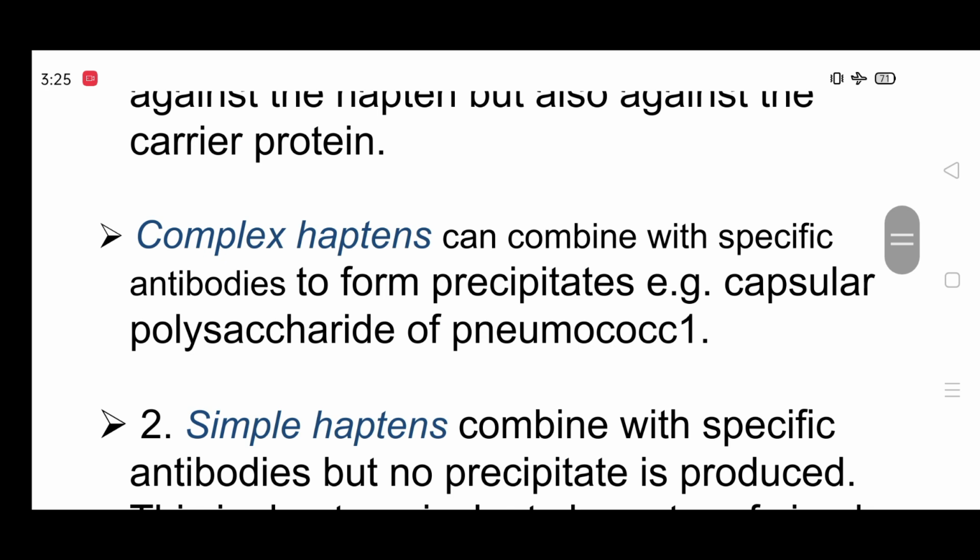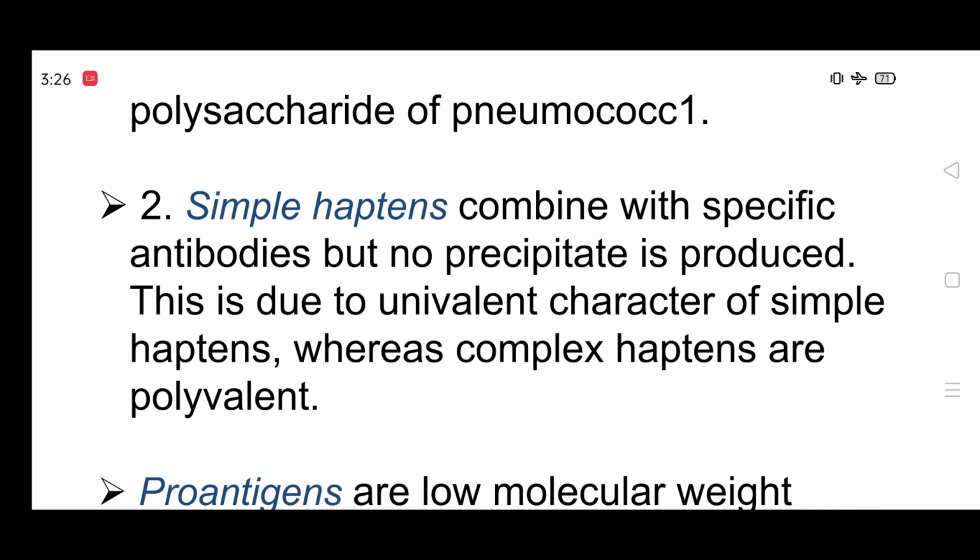Complex haptens can combine with specific antibodies to form a precipitate, for example the capsular polysaccharides of pneumococcus. Simple haptens combine with specific antibodies but no precipitate is produced. This is due to the univalent character of simple haptens, whereas complex haptens are polyvalent.